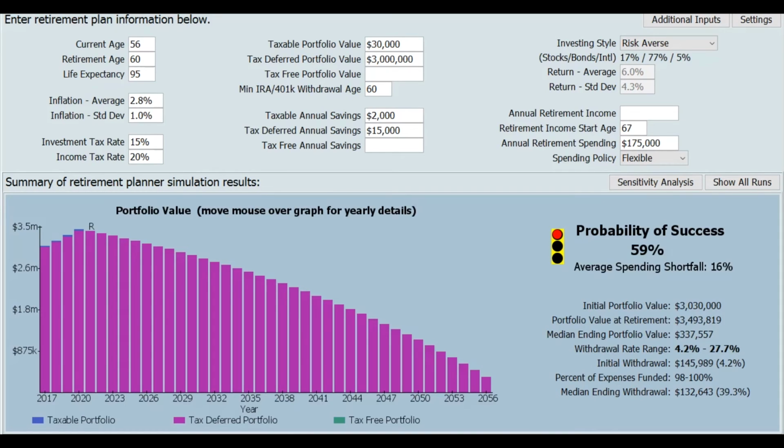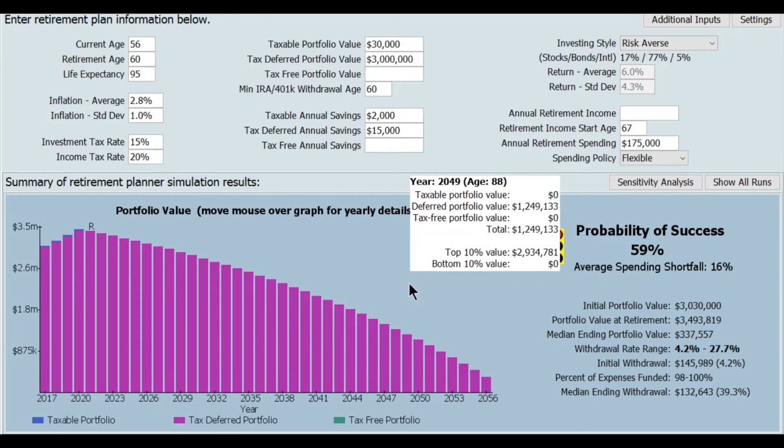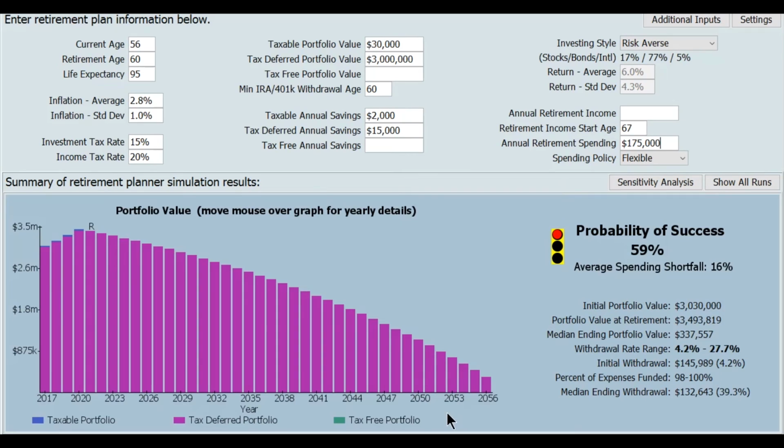The effect is, I would call it, pretty harsh. The retirement age of 60 and the $175,000 spending expectation, I would say it doesn't really work. They're down at just a 59% chance of success. Excuse me. Again, I'm guessing that this isn't what you would have thought would happen. In your own retirement planning, please be aware of the tremendous sensitivity to retirement age and spending expectation. Getting that off just a little bit can have a tremendous impact.